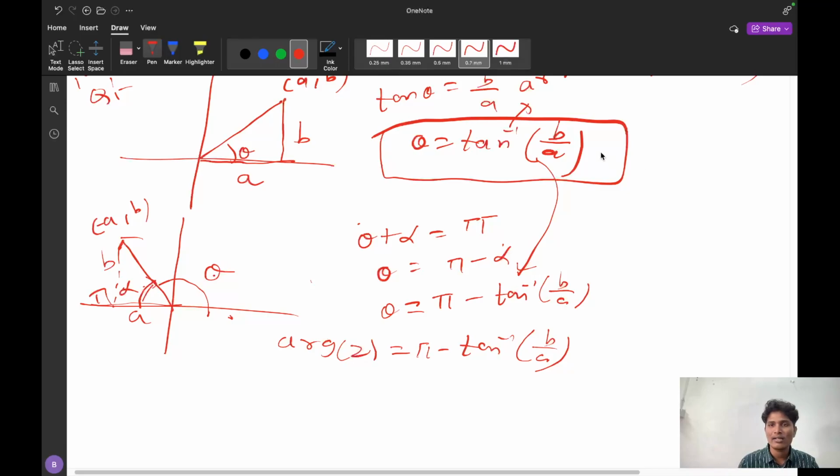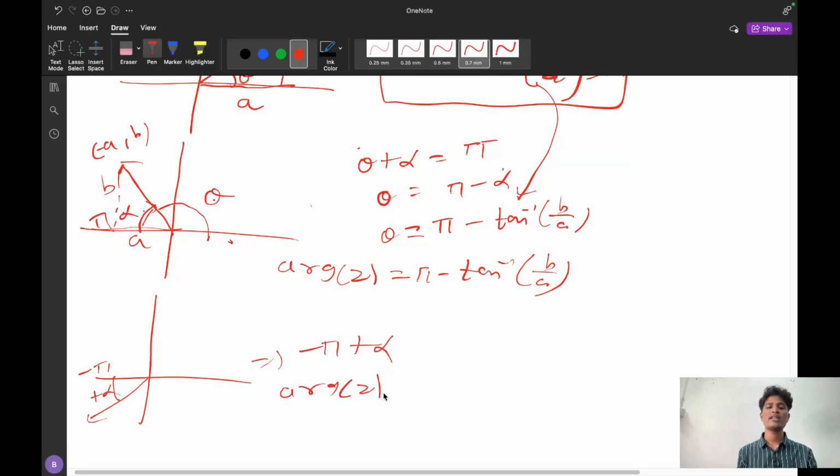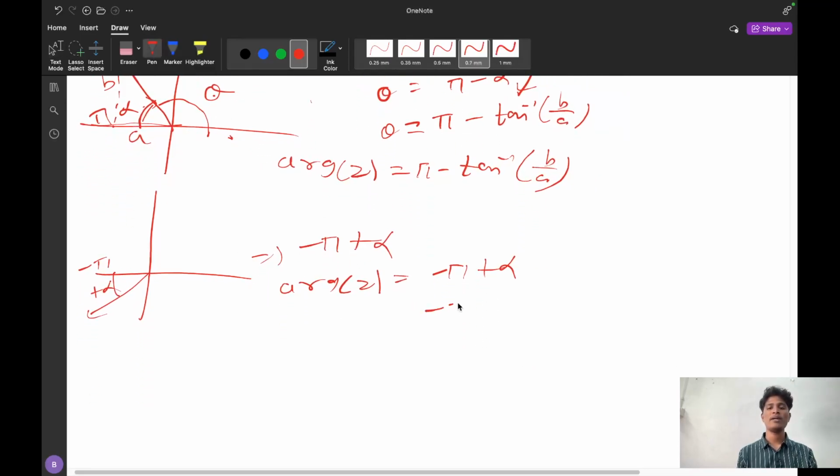And here theta can be taken as alpha. Theta is equal to alpha in the first quadrant. In the second quadrant, theta is equal to pi minus alpha. That is pi minus tan inverse b by a. And now the third quadrant. If this is the third quadrant, this angle is negative, that is minus pi. If I add plus alpha, I will get minus pi plus alpha as the argument. So the argument of z is equal to minus pi plus alpha here. So that is minus pi plus tan inverse b by a.